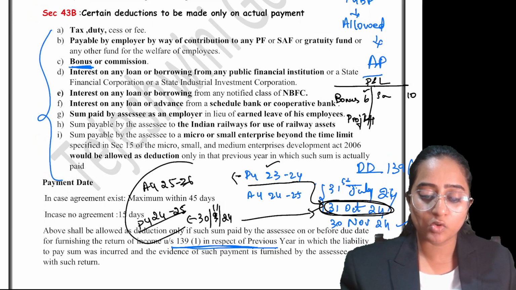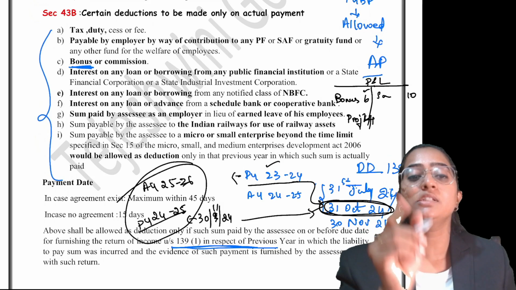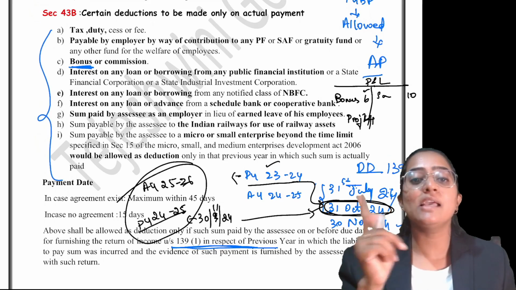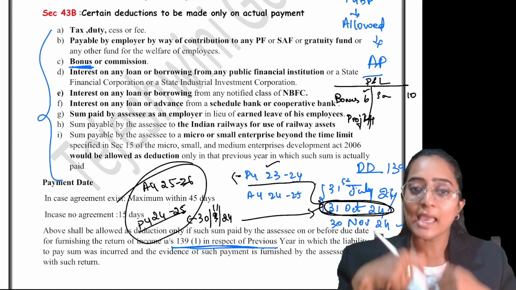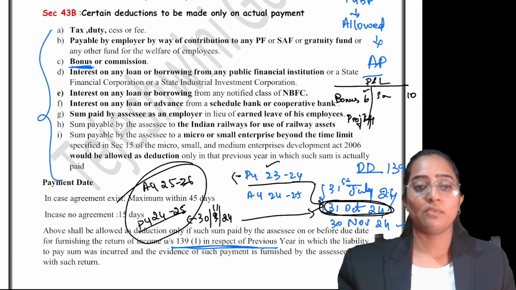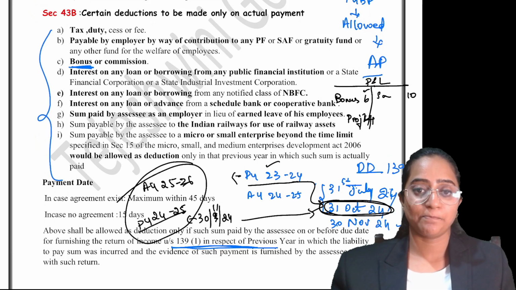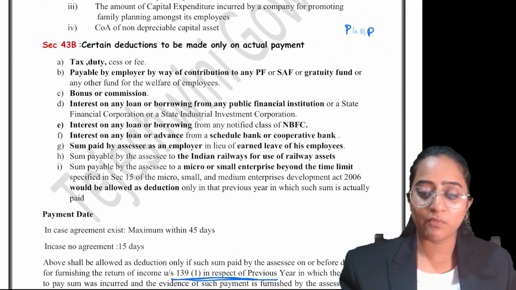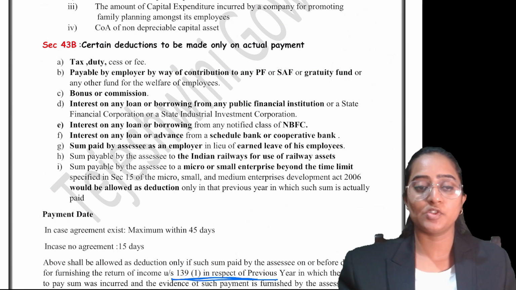In this year, he is going to get the bonus which he has paid, which was disallowed in the last year because he has not complied with the provision, but he has actually made the payment in 24-25. You will be getting it as a deduction for PY 24-25, nothing but AY 25-26. Clear? I hope it is clear. So this is just the bonus point which I took as one explanation over here.